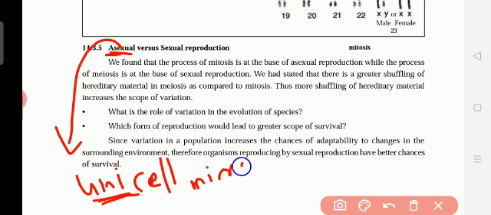Micro means small. Those organisms need no male and female for reproduction. To get a new generation, they do not need both the parents' help, father and mother. Only one is enough. That is called a single parent.